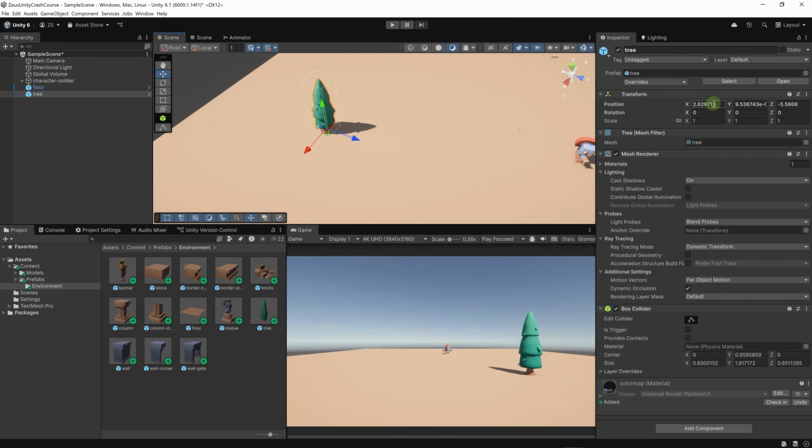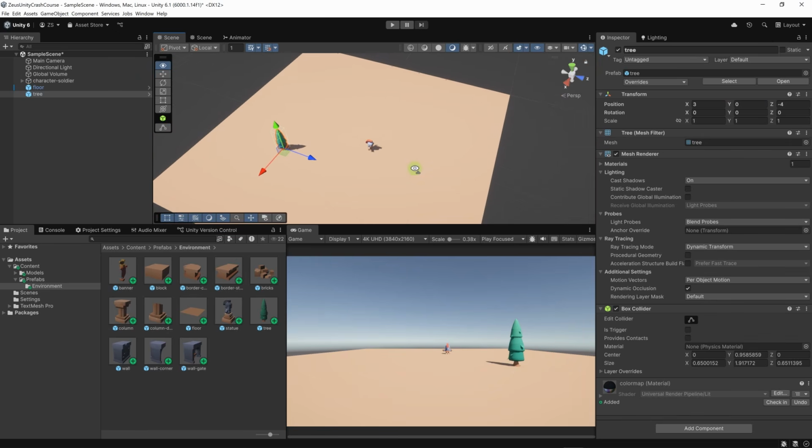But here in the position, you will see that the position is a little bit awkward. It's not exactly a whole number. What we can do is click on this drop-down list here, then click on align selected all axes, and this will align our object back to the grid. So now it's at 3, 0, minus 6, which is a whole number. Okay, we can move it around like this.